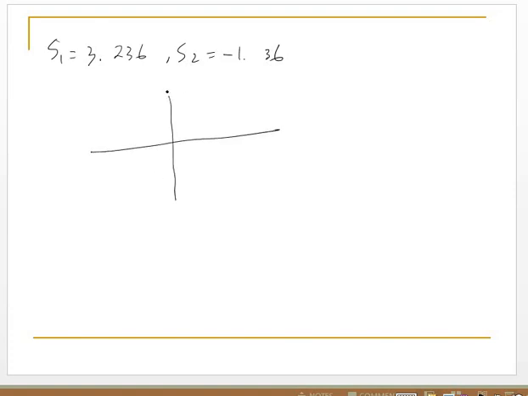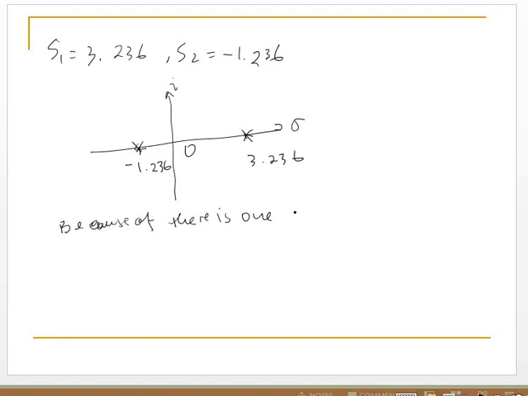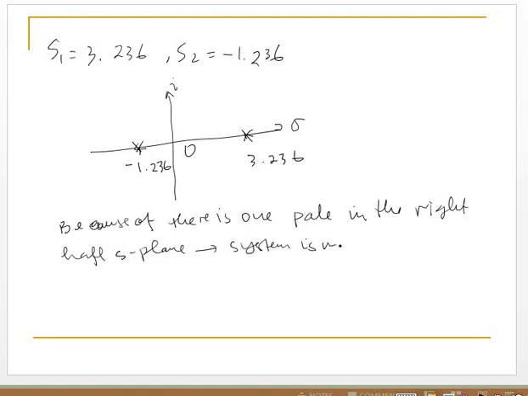And then if we plot in the S-plane, there is the imaginary axis and the real axis, with the poles at minus 3.236 and 1.236. Because there is one pole in the right half of the S-plane, the system is not stable.